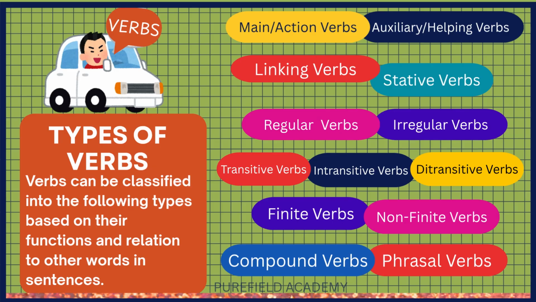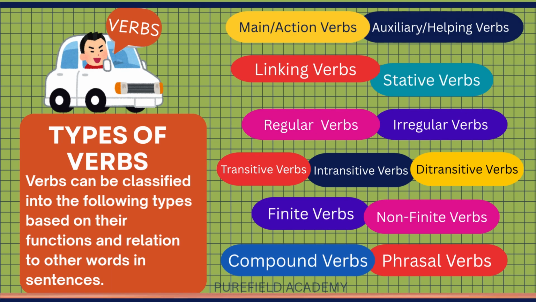Main or action verbs, auxiliary or helping verbs, linking verbs, stative verbs, regular verbs, irregular verbs, transitive verbs, intransitive verbs, ditransitive verbs, finite verbs, non-finite verbs, compound verbs, and phrasal verbs. In this lesson, we will discuss main verbs and auxiliary verbs.